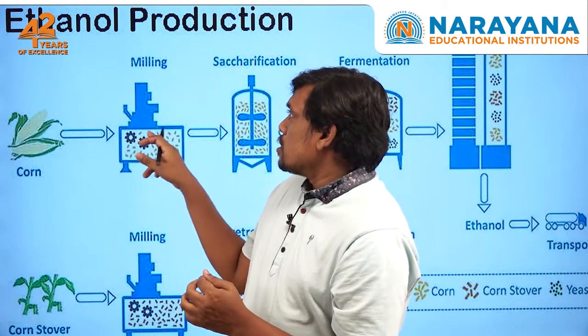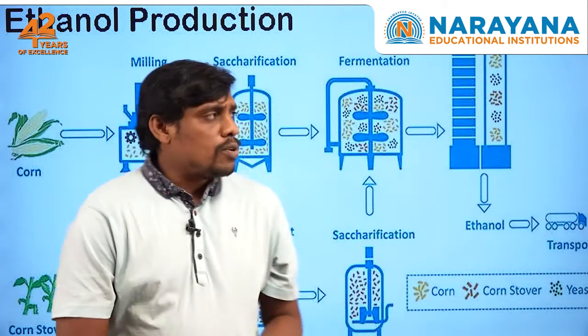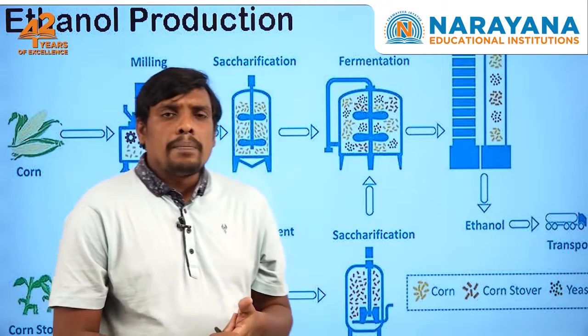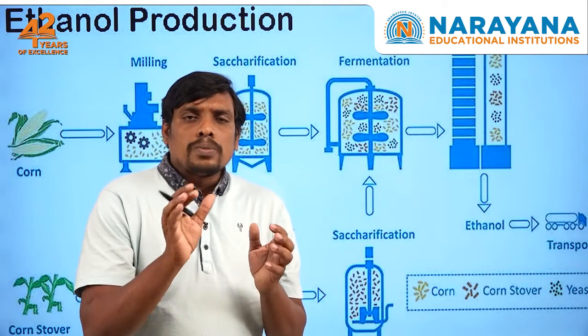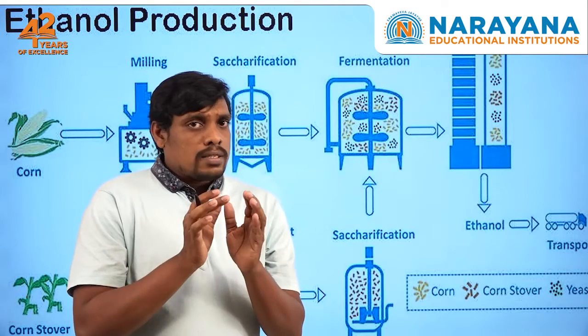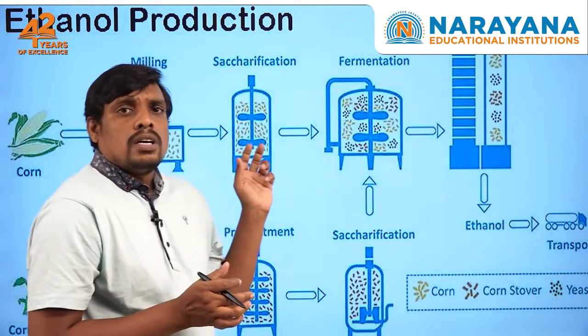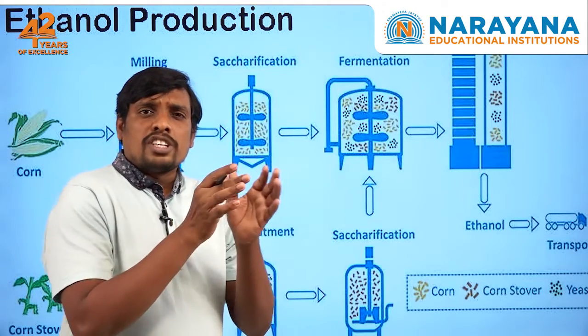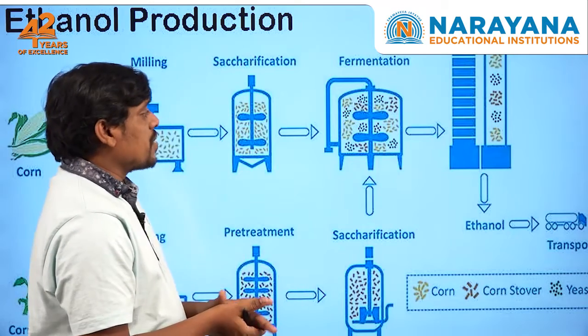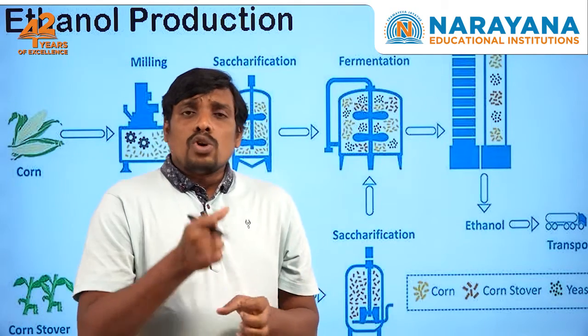You can see the first step is a milling process. During milling, the maize seeds are separated and the separated seeds enter into saccharification tins. In these tins, the seeds are crushed.